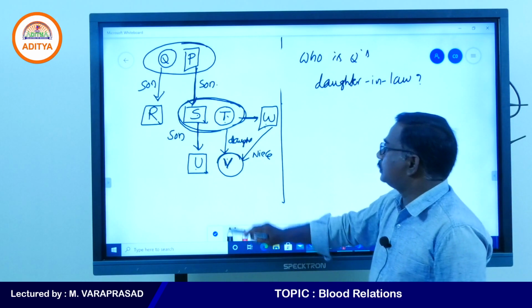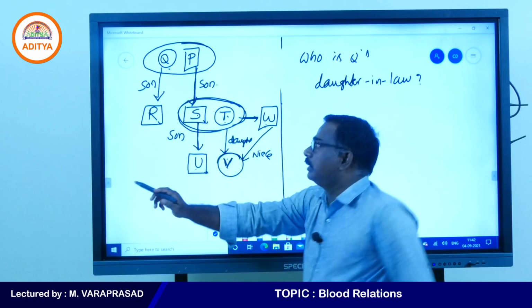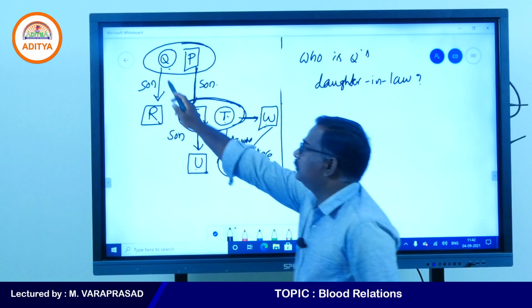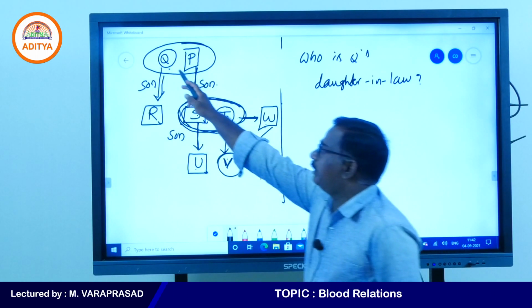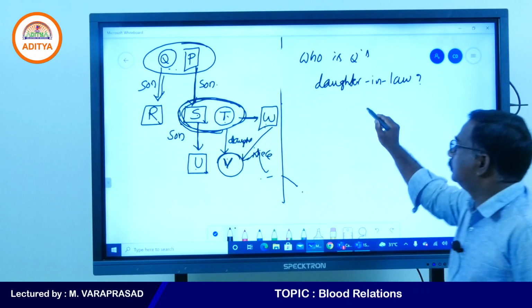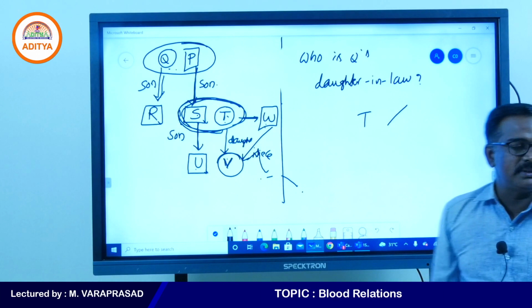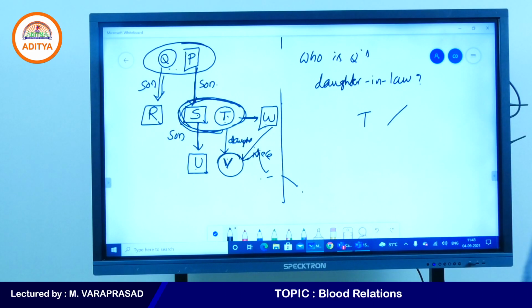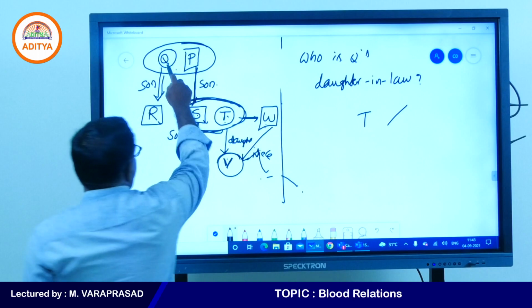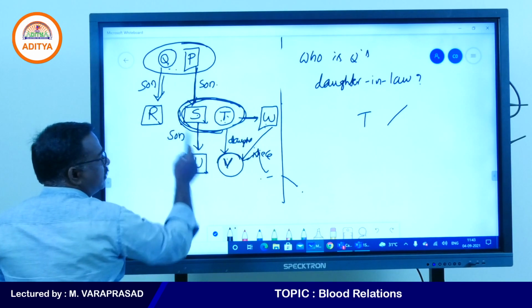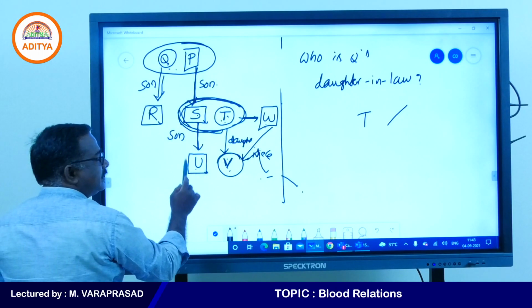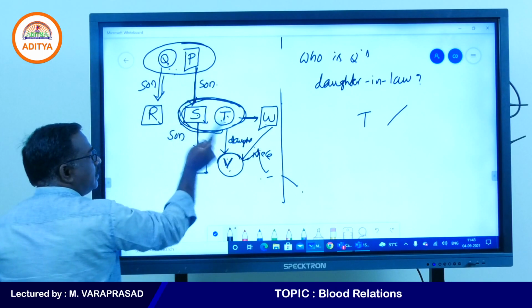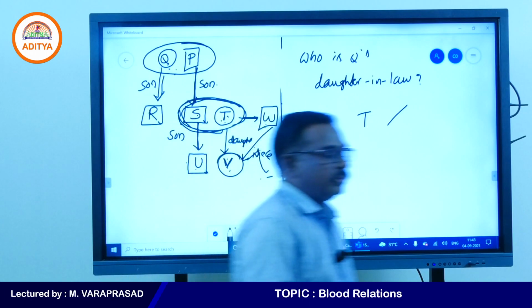Q's daughter-in-law. So this one is son, this one also son. So this is a pair we got. Q's daughter-in-law means T. So the answer is T. 100% correct, right? Q is here. Daughter-in-law means we get this generation, the grand relations, grandson, granddaughter. So here T only is correct. That is my first question.